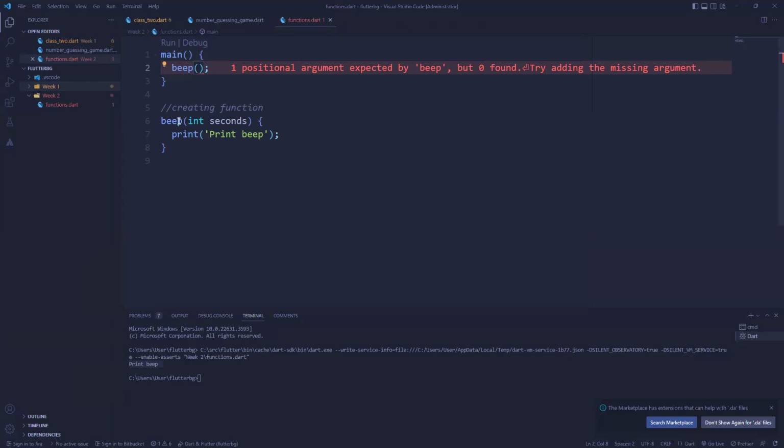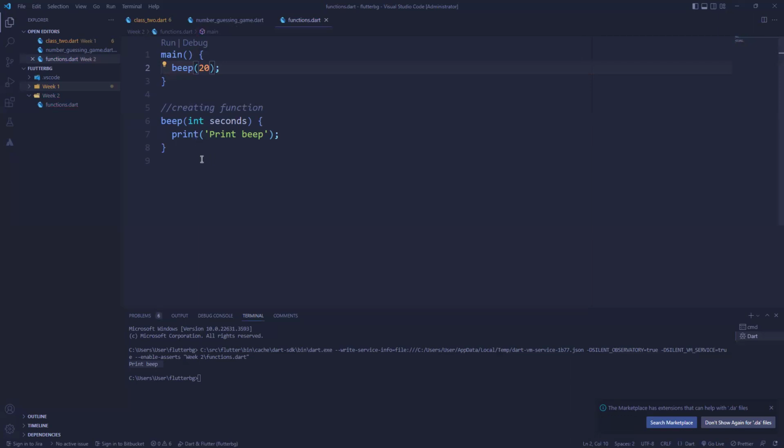So when we call beep here now, we need to pass in the number of seconds we want the beep sound to be made, right? So that's basically that. So I could say, okay, fine, 20 seconds. You can see the error goes away. So what am I saying? It should print this for 20 seconds. We're not trying to write actual code here, but I'm just explaining what functions are. We'll actually do some stuff, right?